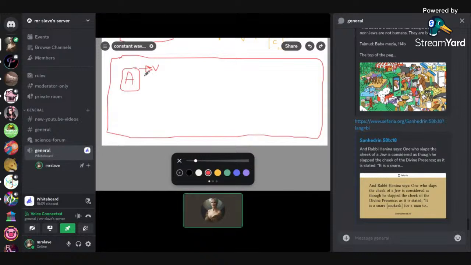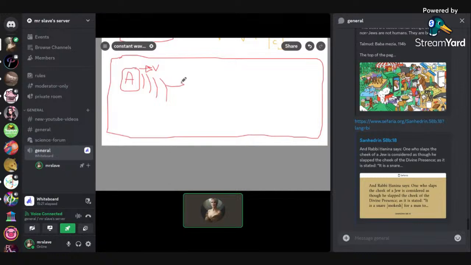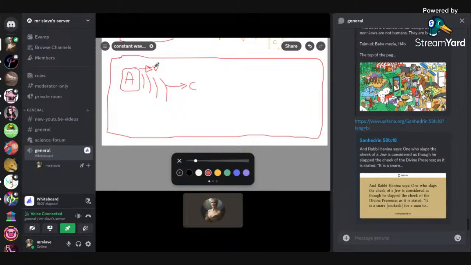So A is moving, and the waves are moving at speed c. Let's say A is making waves, and these waves are moving forward, of course, at c. But A is moving at v.